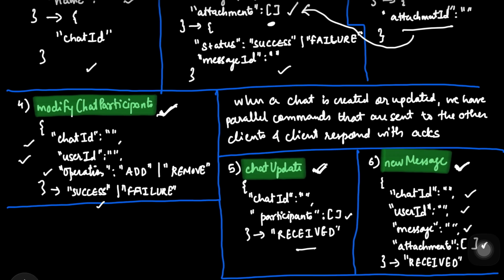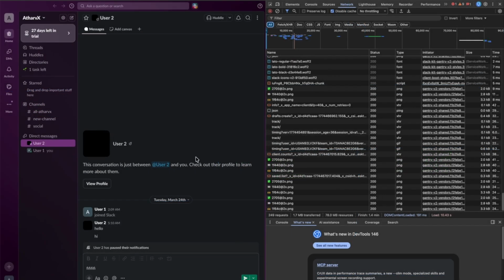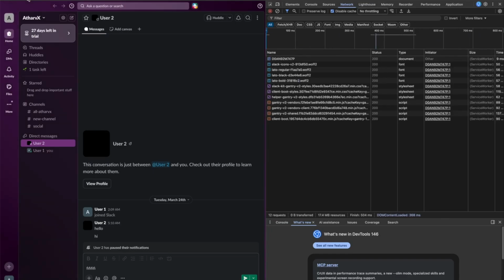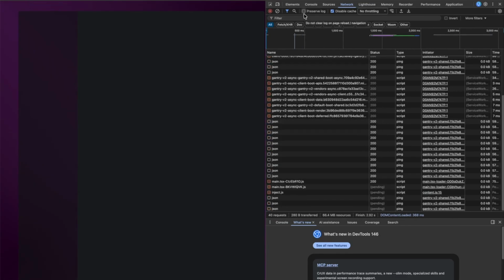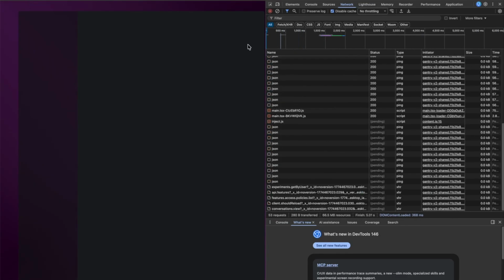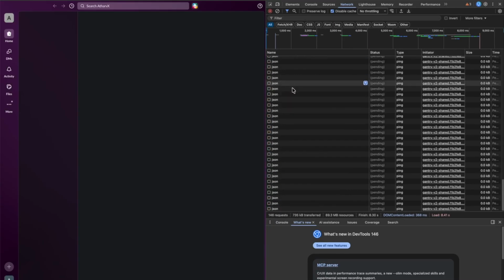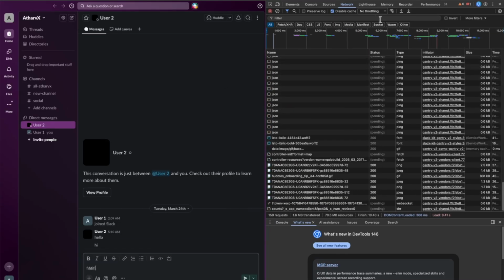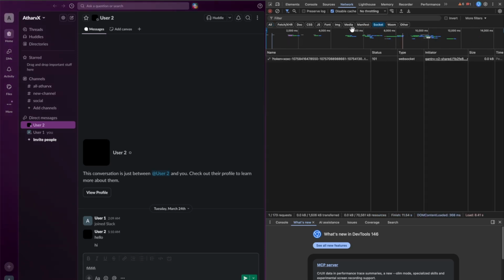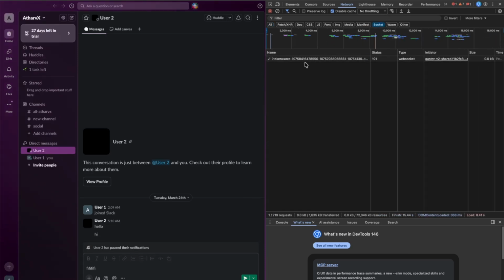So that's about it. So here, if you see, I have opened one more chat system, which is Slack. I will just refresh this page and we'll have a look at the network tab over here. Once the page loads, we can see all the network calls happening for this page. If I just filter for socket, so here whatever we discussed, right?